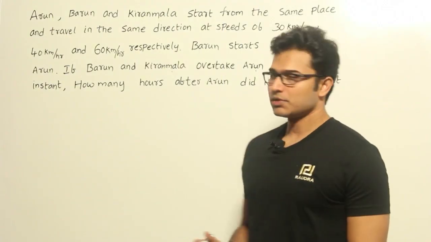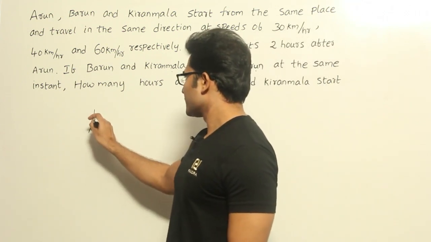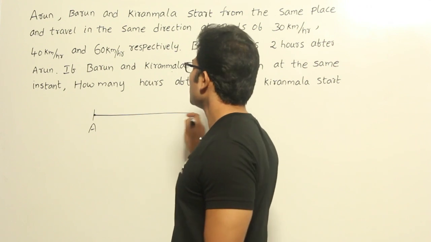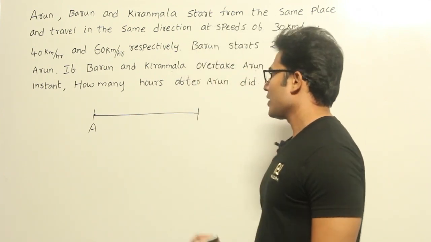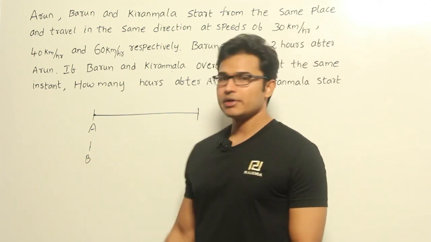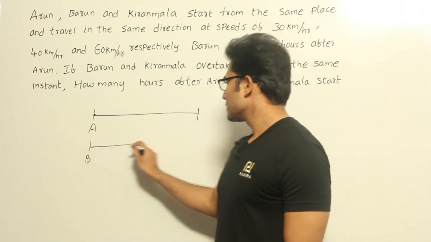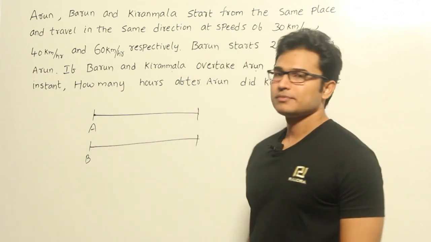Let's try to solve it using one more method. So we know that Arun is going to start, and travel for some distance, right? And after some time Barun is going to start, and since he is going to overtake Arun, he too has to cover the same distance, right?